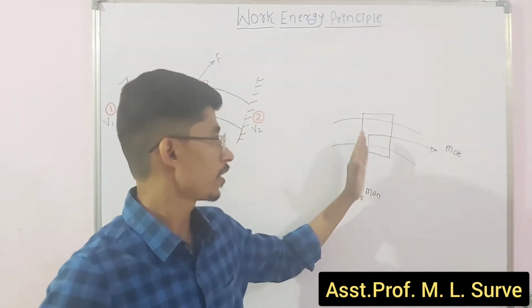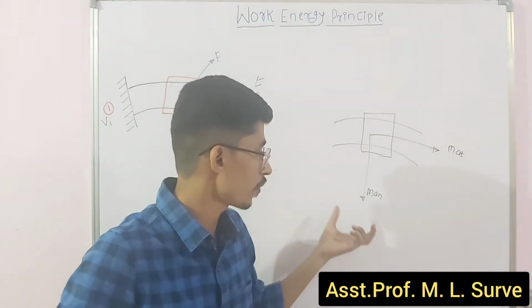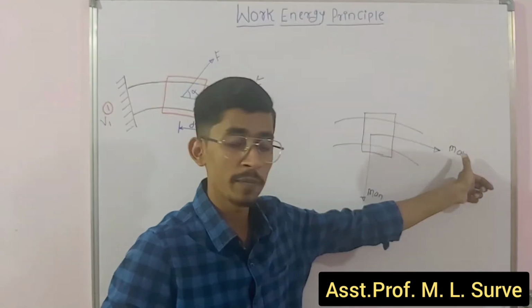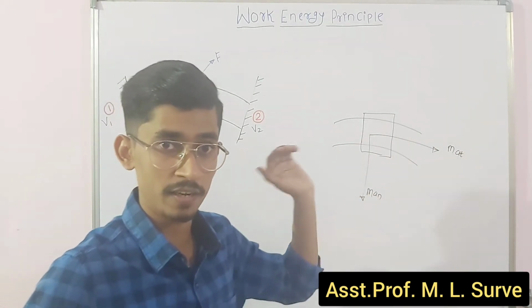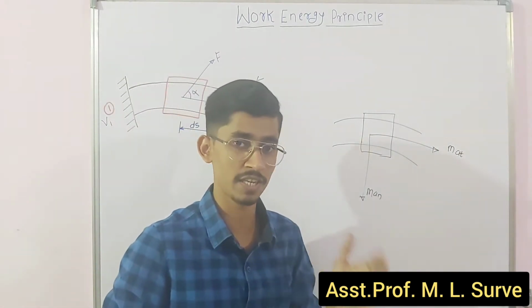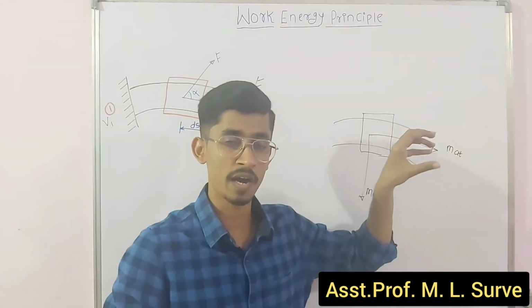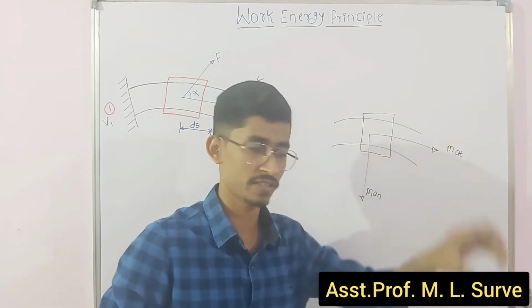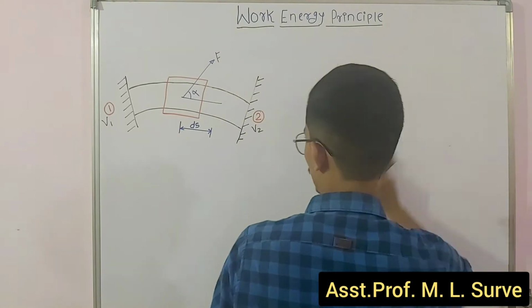This vertical component represents the normal component of mass into acceleration, the product of mass into acceleration, and always the tangential is m into at. Okay, so if I am saying it is in the horizontal plane, we have to consider the x direction, then for the horizontal plane we consider mass into acceleration as mat. Tangential acceleration we are going to consider. So this is the basic thing that you have to know about this.